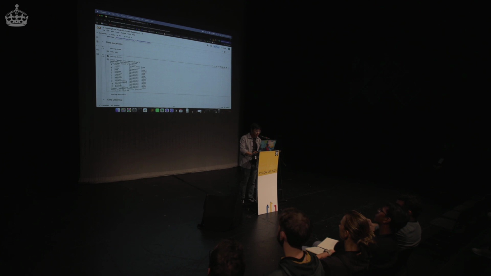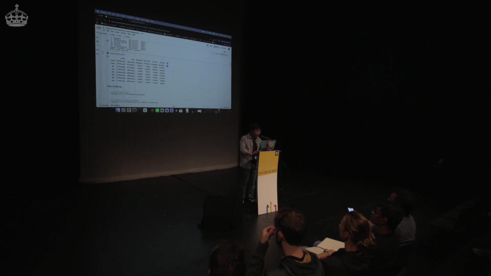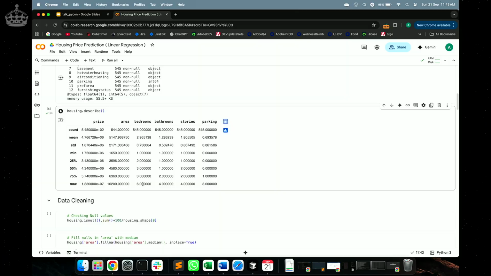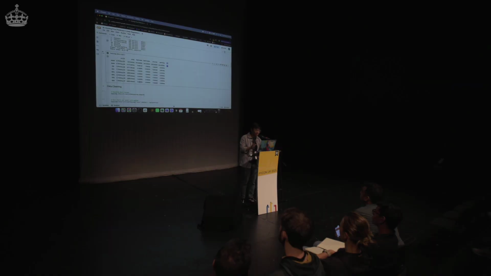Let us look at the info. This essentially tells us what kind of data types are there. Again, as I said, we're trying to get a feel of the data. Everywhere it says object is categorical data, so we're going to handle that. Now we'll describe the data to understand if there are any outliers, because we get the minimum and maximum value of each column. For example, we have a minimum of 1 bedroom and a maximum of 6 bedrooms. Okay, this looks fine. What if there were 50 bedrooms in a house? Somebody could be filthy rich, but we cannot use that data to train the model because it breaks the usual trend of the kind of model we are trying to build.